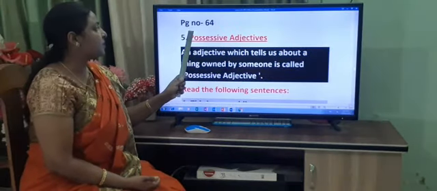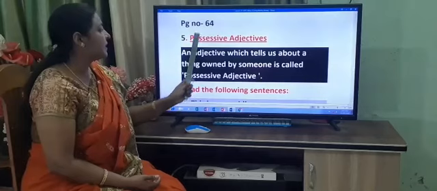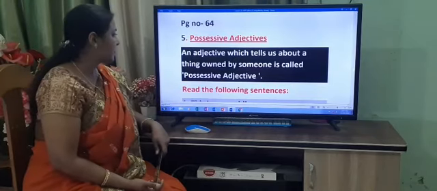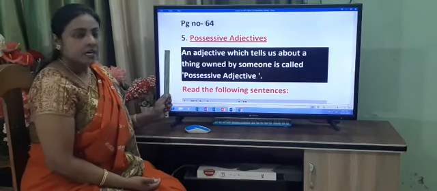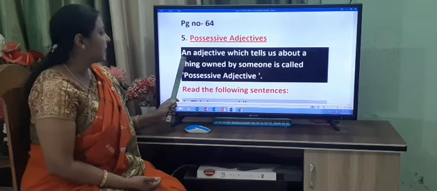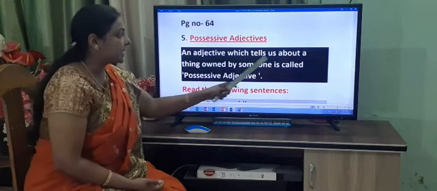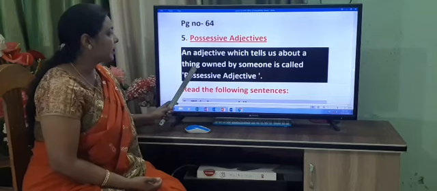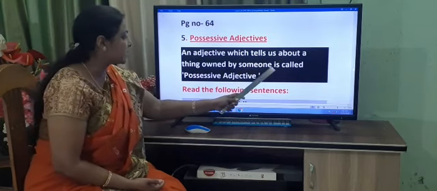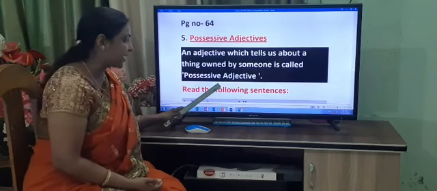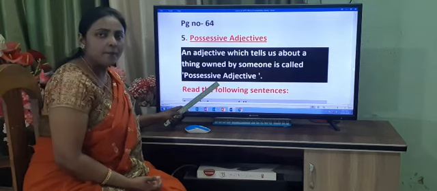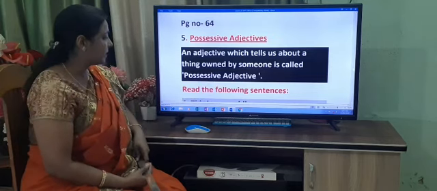Let us begin page number 64, number 5, possessive adjectives. What is a possessive adjective? An adjective which tells us about a thing owned by someone is called a possessive adjective. It tells you about the ownership also.